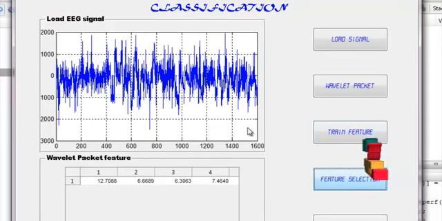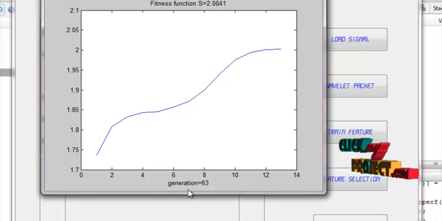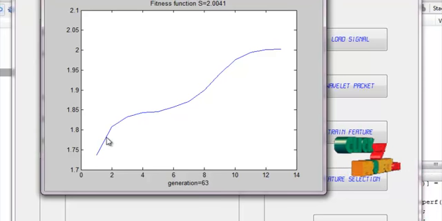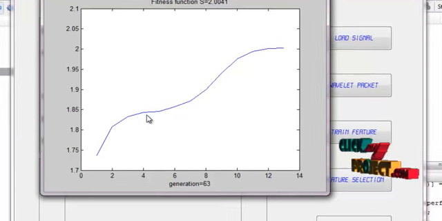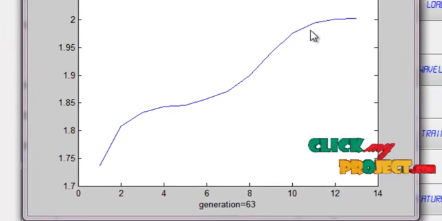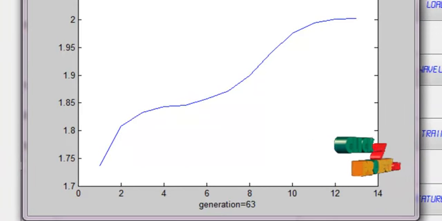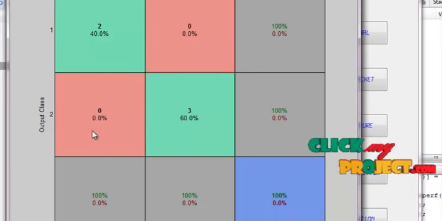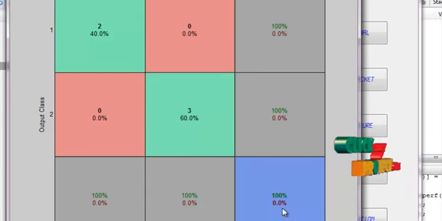It is the genetic algorithm graph of the fitness function and generation. It contains 62 generations and its fitness function is 2.04, and it is the performance graph. It shows how the genetic algorithm selects the features. It's the accuracy graph of the genetic algorithm. Then we classify the test signal, and that signal is a normal signal. Then it is the confusion matrix of the classifier. Now the confusion matrix of the classifier shows 100% accuracy.